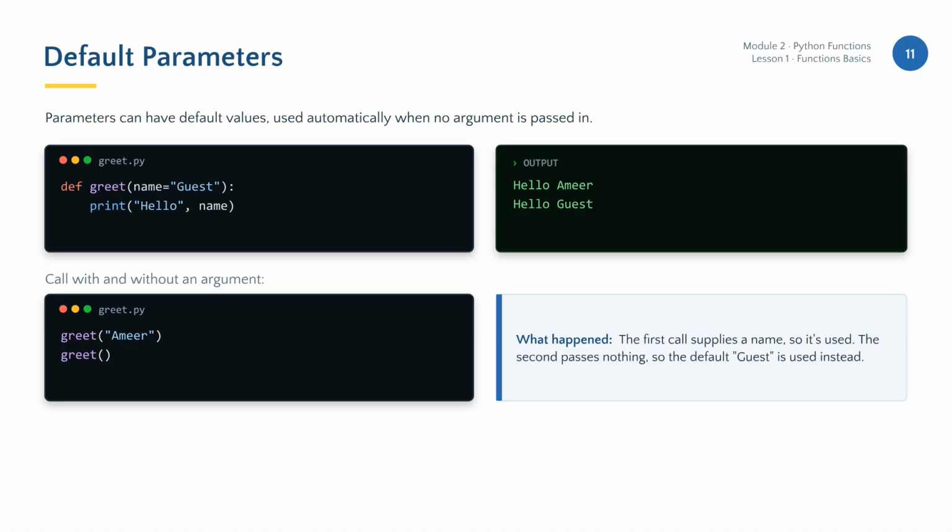Parameters can also have default values. If you provide a default value in the function definition, Python will use that value automatically if you don't supply an argument when calling the function. This adds a great deal of flexibility to your code.